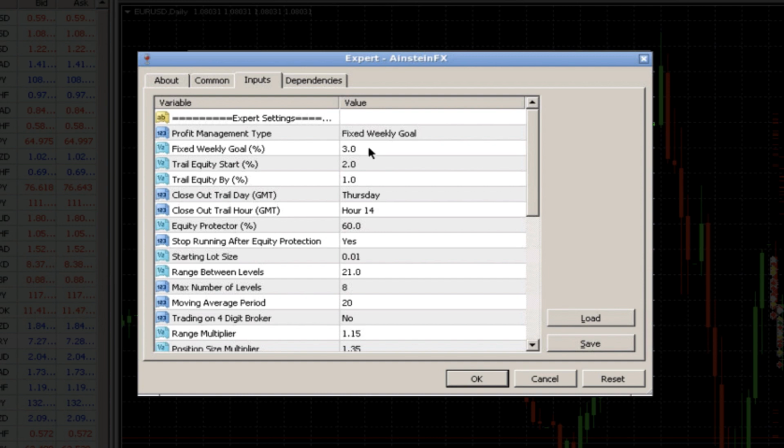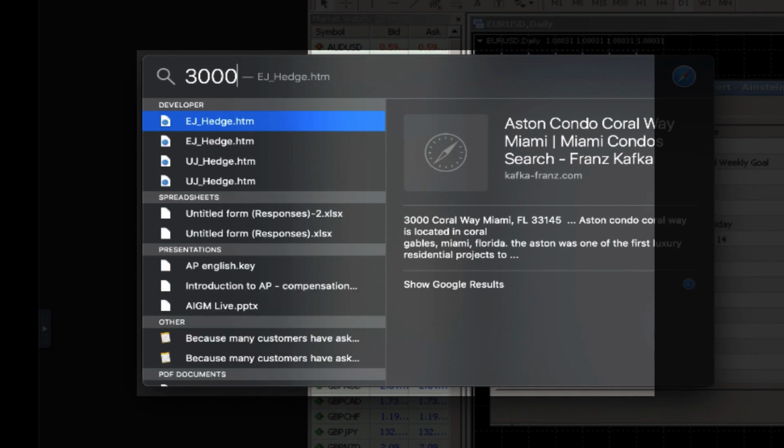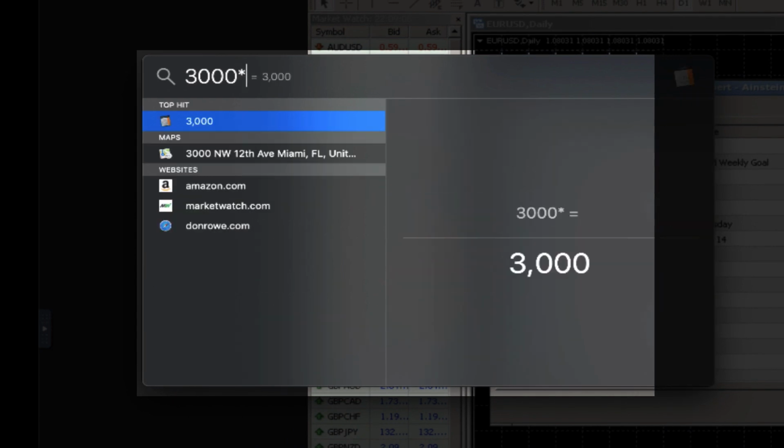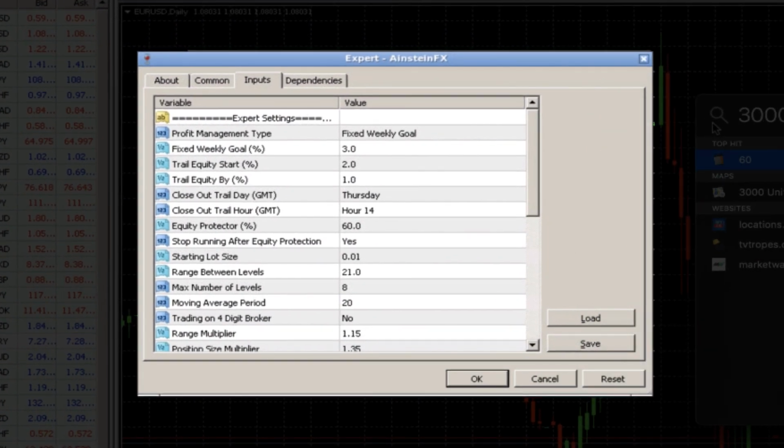Now, for those of you wondering what this trailing equity start feature means, let's say you hit 2% positive equity, meaning let's say you started out the week at $3,000, right? Because that's our default balance. And let's say you made your 2%, which is $60. So it's $60 in floating equity. What this would now do is it would trail by 1%. Meaning that if all of a sudden your equity went back down by 1% and now you only had $3,030 equity, the account's going to stop you out, it's going to close the trades.